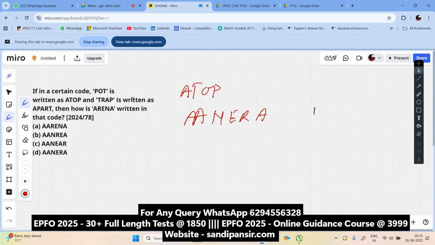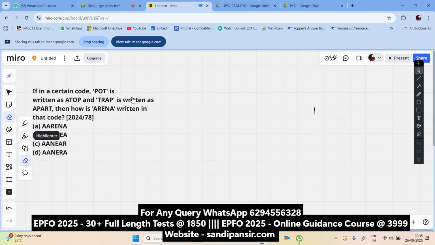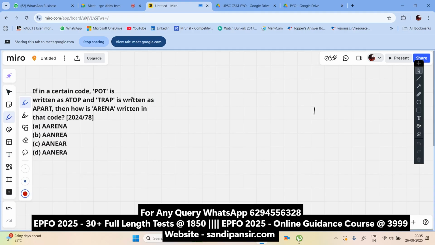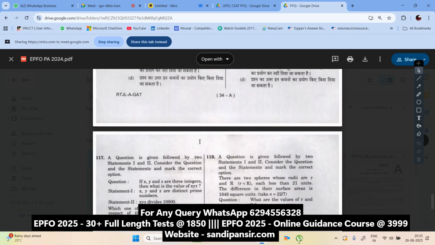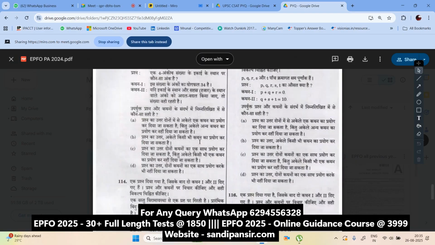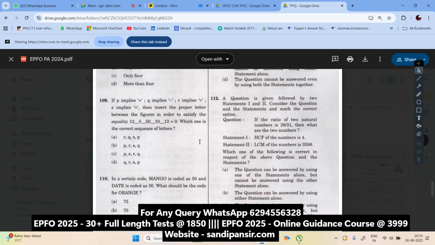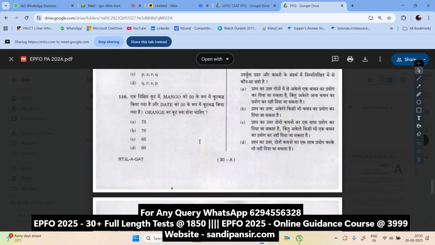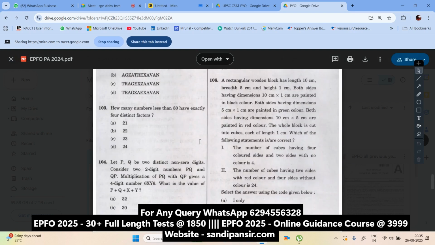This is very easy. But if you see the PA paper last year, you'll be shocked to see the level. I'm just getting an idea of the level of the question they have asked here. Got it? That's my number one concern here.